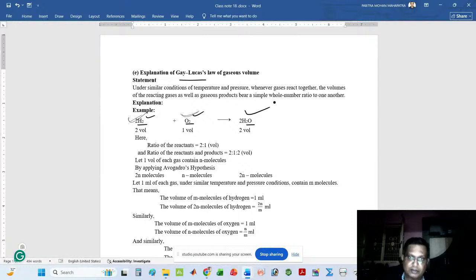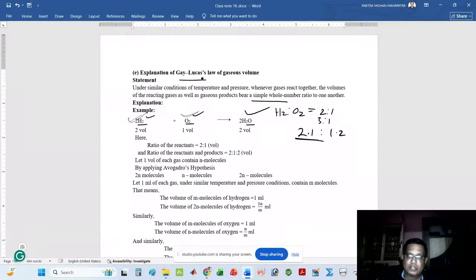According to Gay-Lussac law, if all the gases are present at similar condition of temperature and pressure, then the gaseous reactants bear a simple whole number ratio. That means the ratio of hydrogen and oxygen must be a whole number ratio. It cannot be a fraction. Here the ratio may be 2 is to 1, maybe 3 is to 1, but it cannot be 2.1 is to 1.2. Here the ratio is a whole number. It cannot be a fractional number.